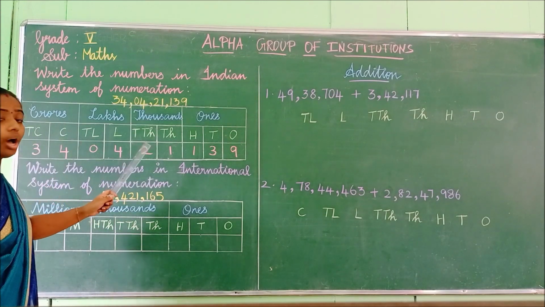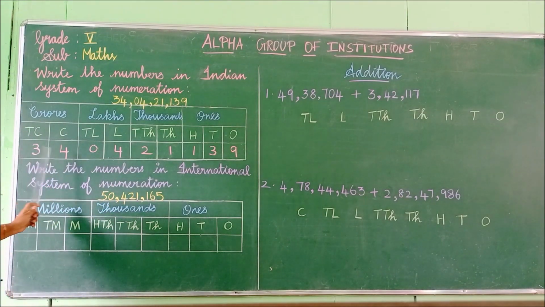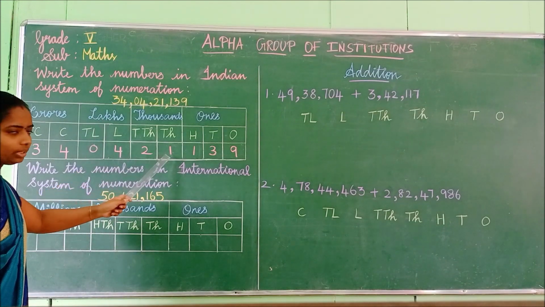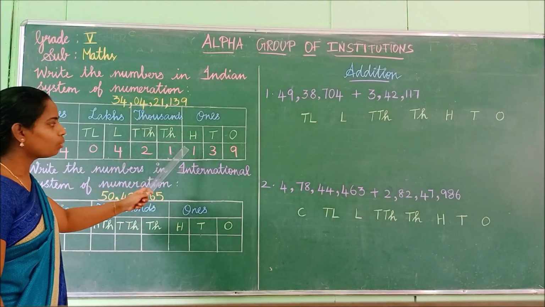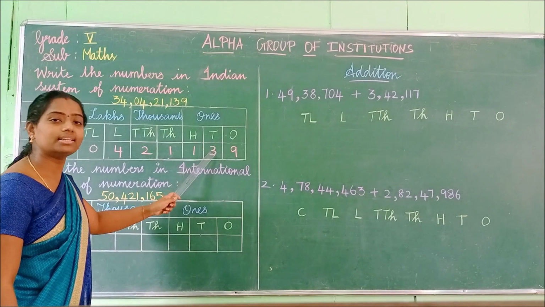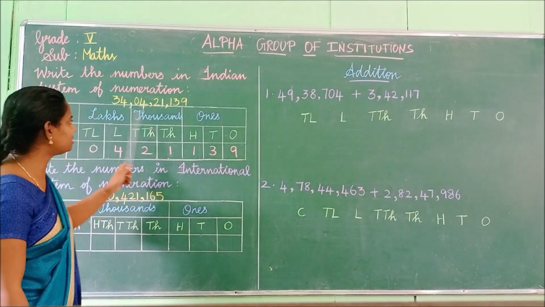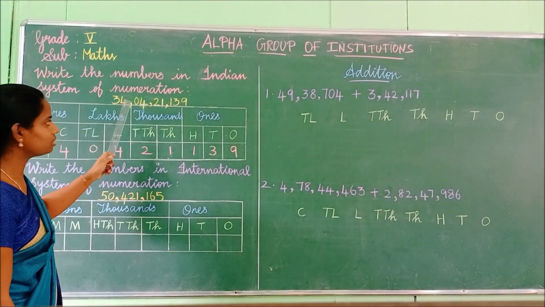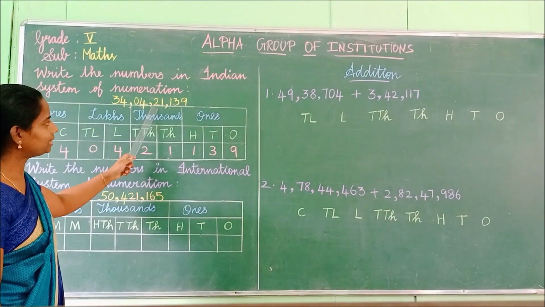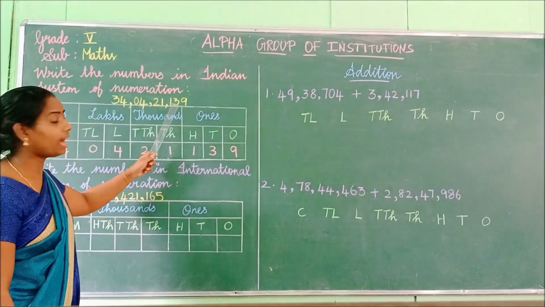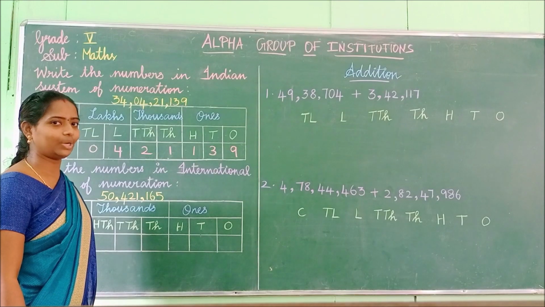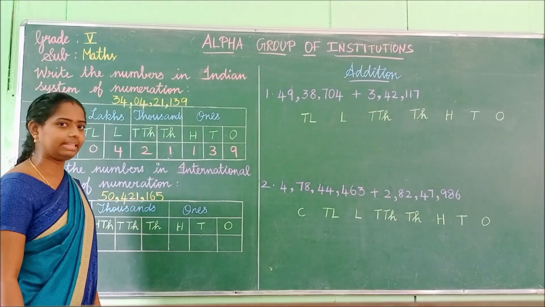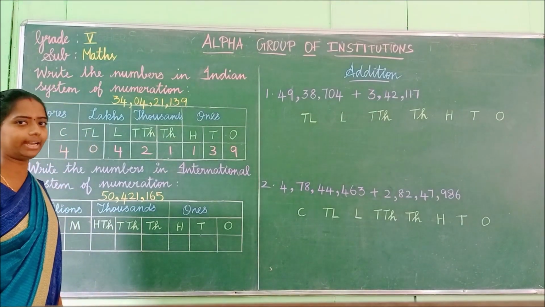Now we are going to read this. How will we read this? 34 crores, 4 lakhs, 21,139. Okay, children, see, 34 crores, 4 lakhs, 21,139. We have completed the Indian system of numeration, isn't it?